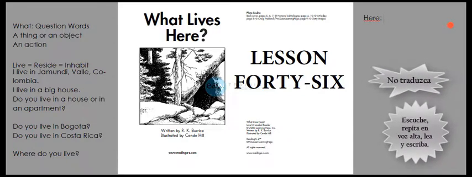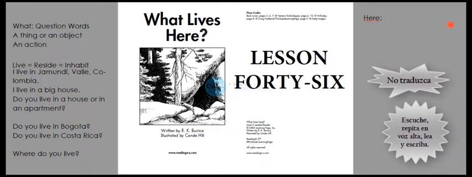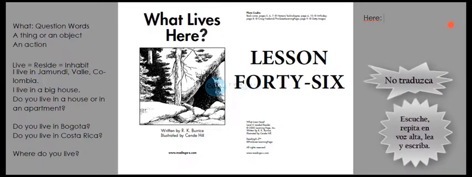Yo estoy ahora en Jamundí. Y para referirme a Jamundí, yo digo here. Here in Jamundí, there are many people. Here in Jamundí, there are many motorcycles and scooters. The people here in Jamundí are very nice.